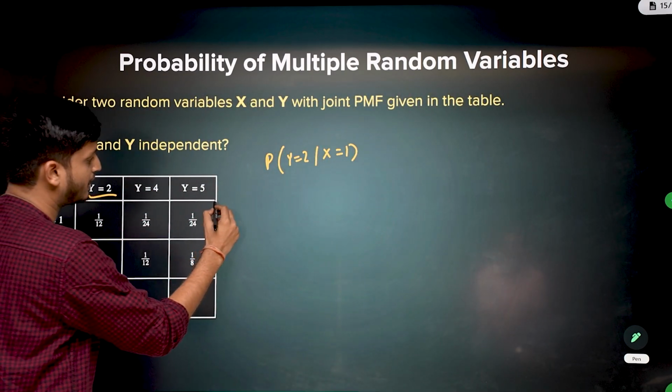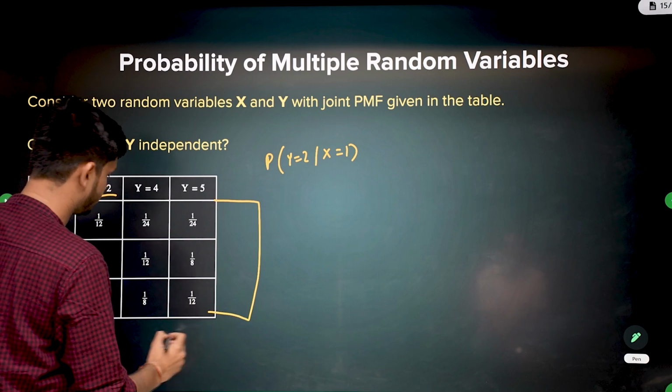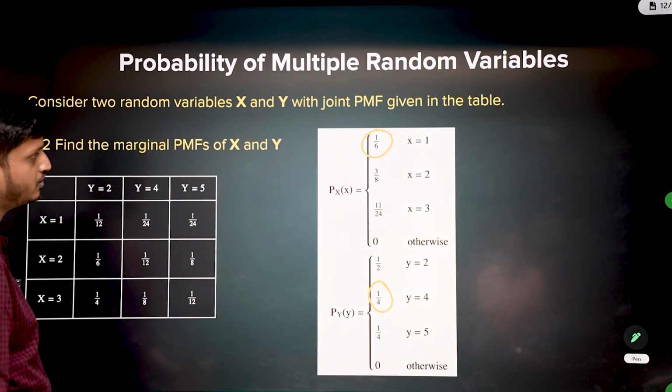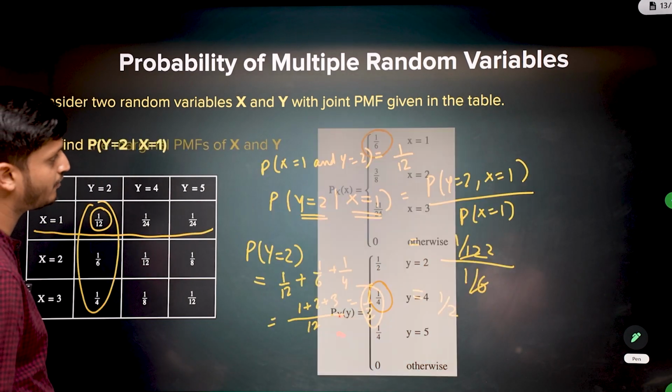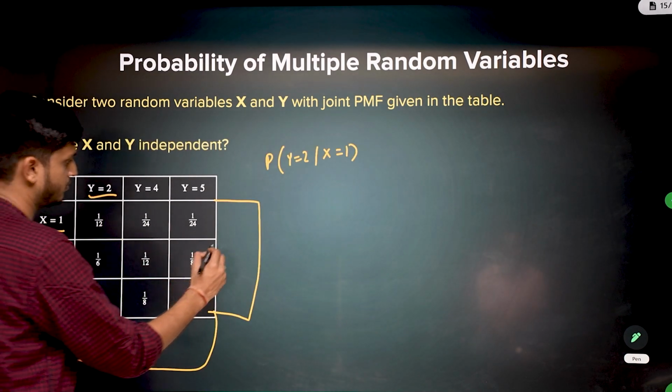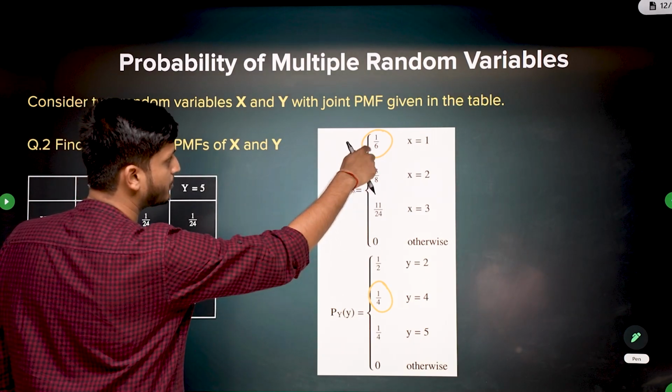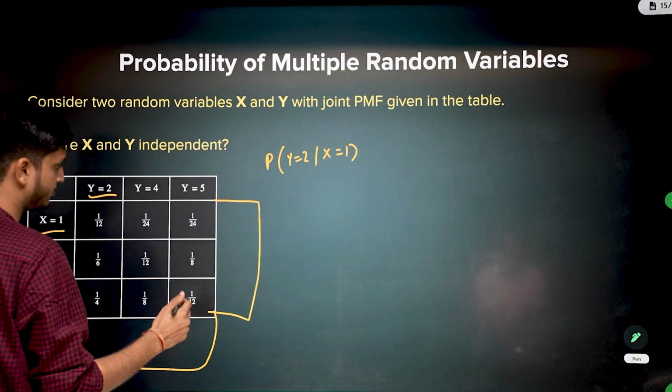You already calculated the marginal probabilities, right? I will do that again here. Let me just copy it from here: 1 by 6, 3 by 8, 11 by 24. So the marginal probability of x is 1 by 6, 3 by 8 and 11 by 24.